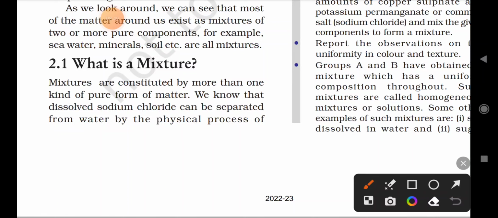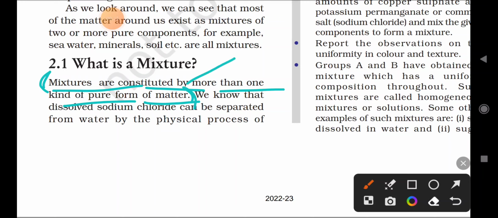What is a mixture? Mixtures are constituted by more than one kind of pure form of matter. Okay, this is the important definition. What does mixture mean? You can write: mixtures are constituted by more than one kind of pure form of matter. That which is constituted by more than one pure form of matter is called a mixture.